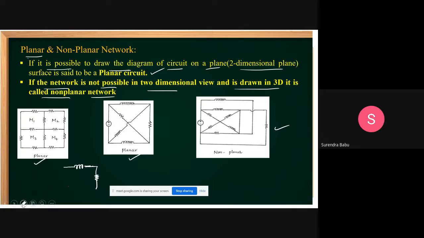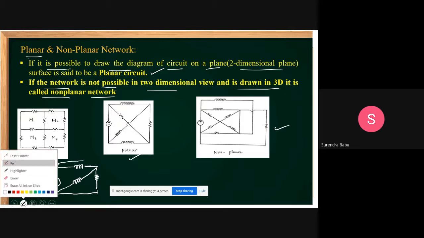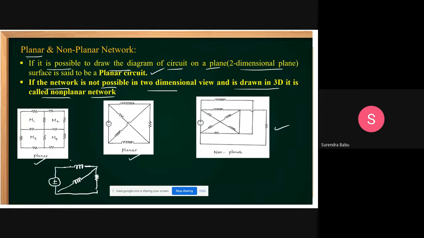Here this is the inductance, and here I connected a voltage source, plus and minus. Then this element I removed, and I connected like this.